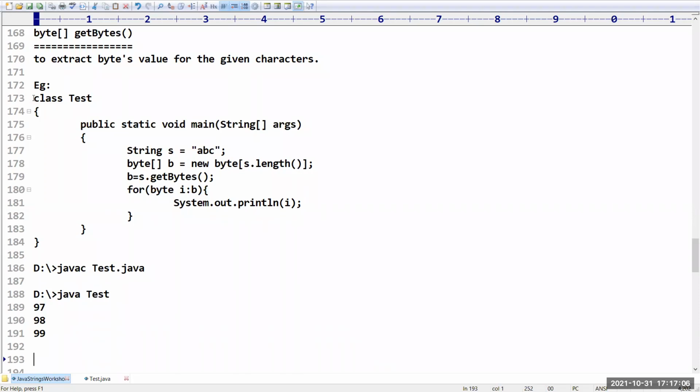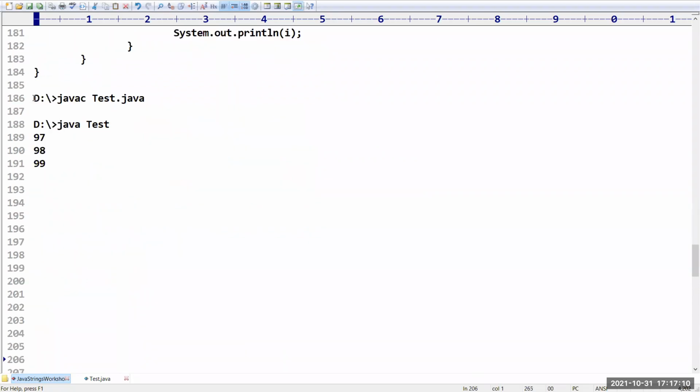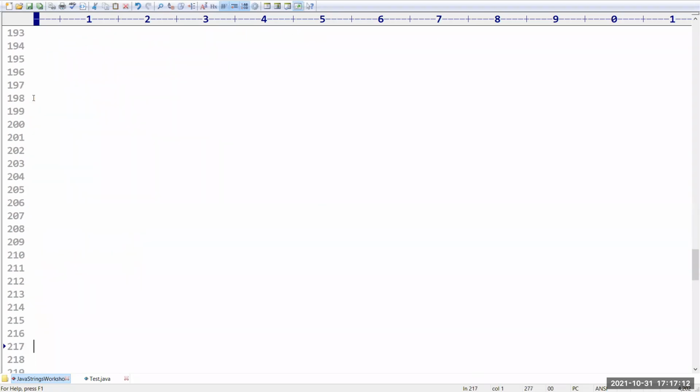So next, what is the next method that we have? I want to compare the content of two objects. Then we have a special method with the name equals. It takes one argument as an object.